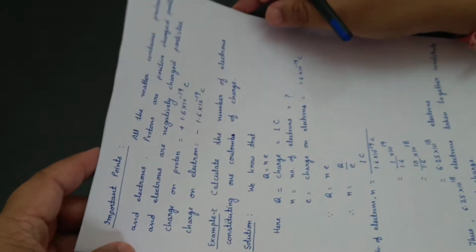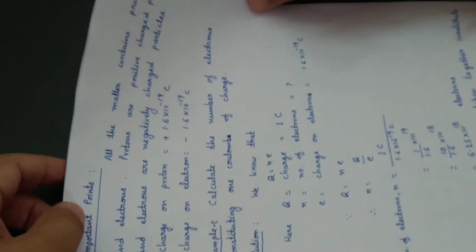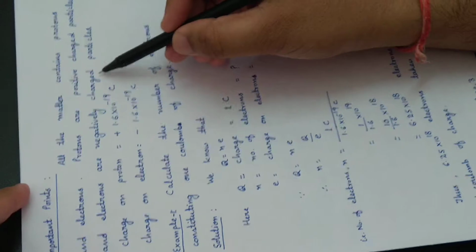Important points. All matter contains protons and electrons. We know very well that in the universe all matter contains protons and electrons. Protons are positively charged particles, while electrons are negatively charged particles.